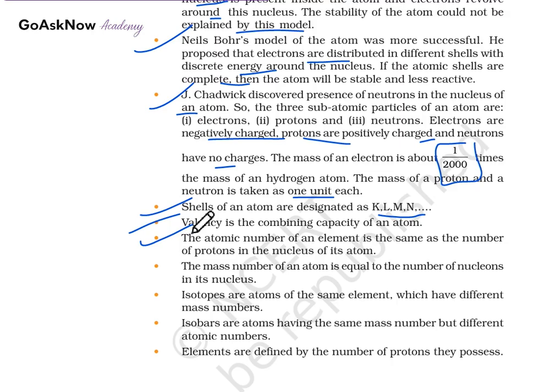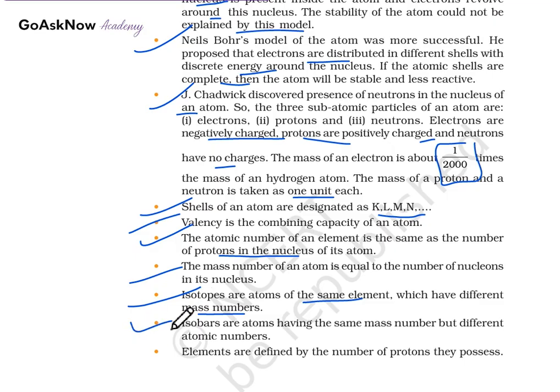Also, valency is the combining capacity of an atom. The atomic number is the number of electrons, which is the same as the number of protons in the nucleus of an atom. The mass number of an atom is equal to the number of nucleons in its nucleus. Also, we have studied isotopes and isobars. Isotopes are atoms of the same element which have different mass numbers. Here the element is the same, but the mass number is different. This is known as an isotope.